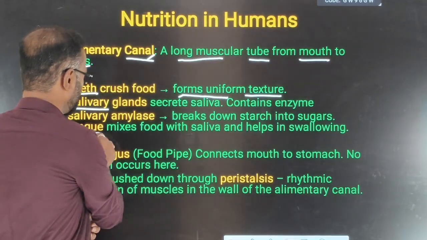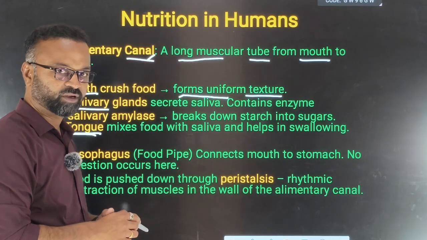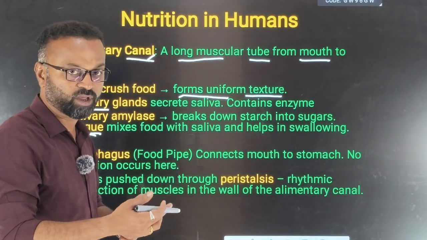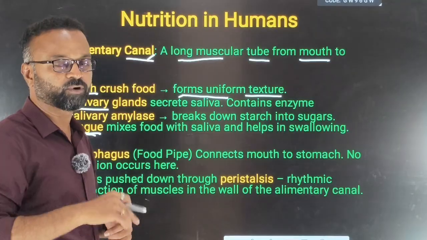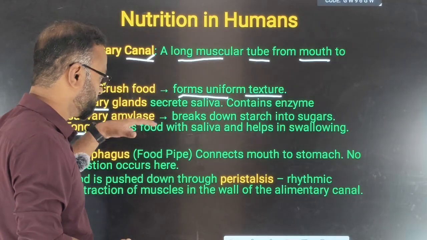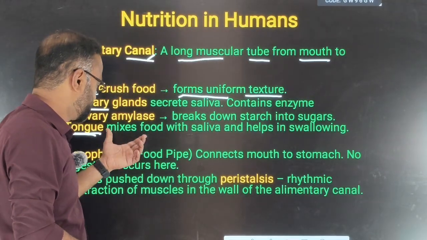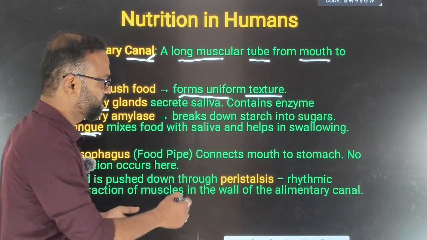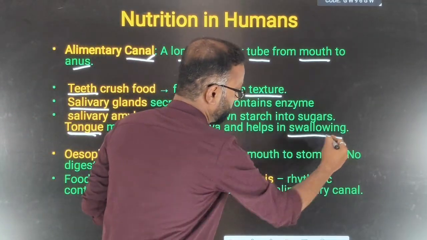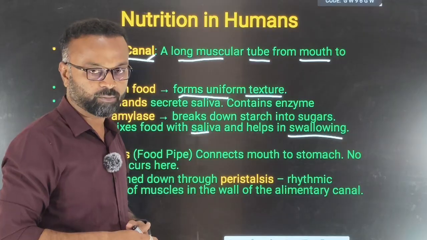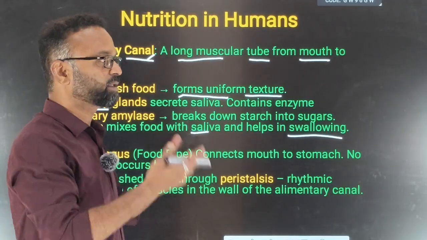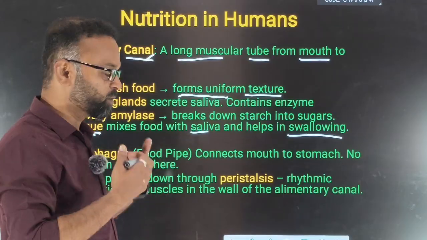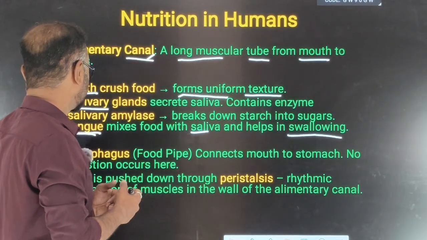Then we have the tongue. What is the function of the tongue? We all know it rolls the food, mixes the saliva with the food, helps in swallowing, and also in speaking. But in the context of nutrition, the tongue helps the food mix with the saliva and helps in swallowing. We cannot swallow the food without the help of the tongue. It will not go inside, right? We take the help of the tongue, and only then can we swallow the food.